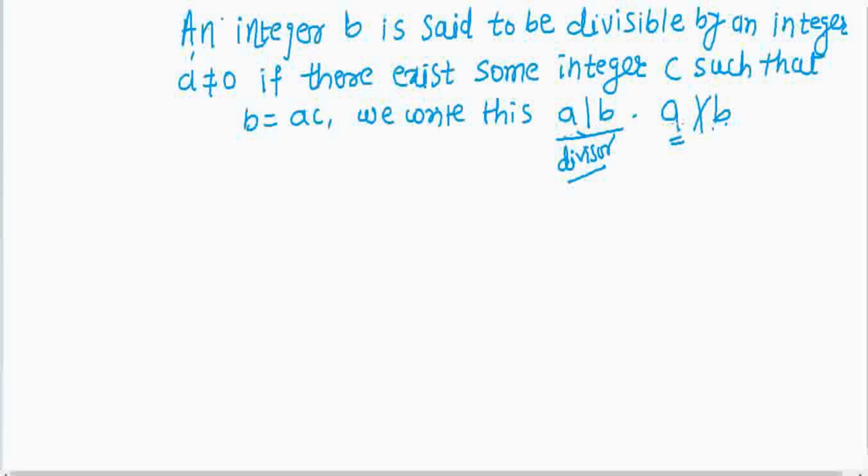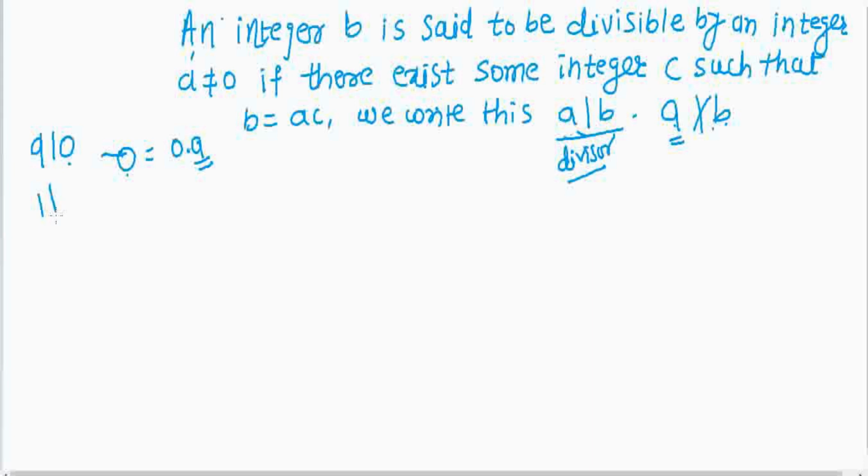So the important thing is whenever we have b equal to ac, then we say that b is divisible by an integer a. Then we know that a is a divisor of 0. Whatever the integer may be, we have 0 equal to 0 into a. So every integer a is a divisor of 0, or 0 is divisible by any integer.